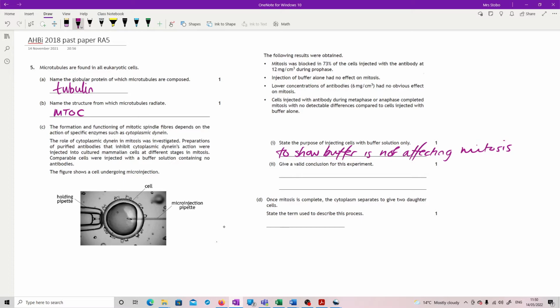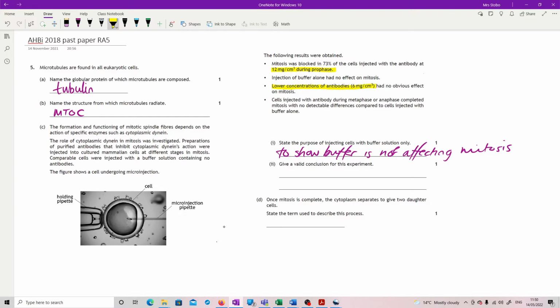Right, valid conclusion. So you look at what your data is. Mitosis was blocked in 73% of the cells injected with the antibody during prophase. That tells you that it is probably involved during prophase. So if you said that cytoplasmic dynein is involved in prophase, that's fair enough. You've also got that the concentration of the antibodies mattered.